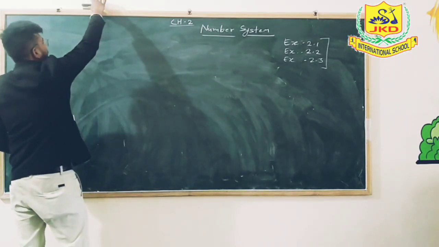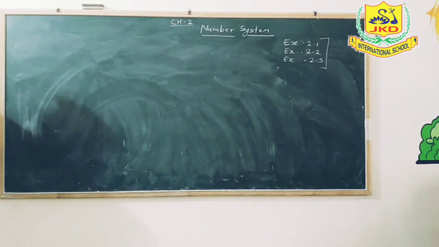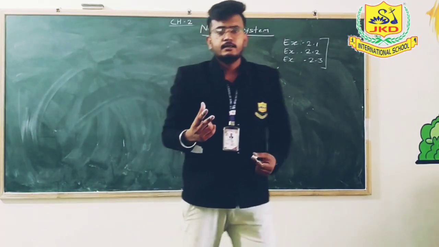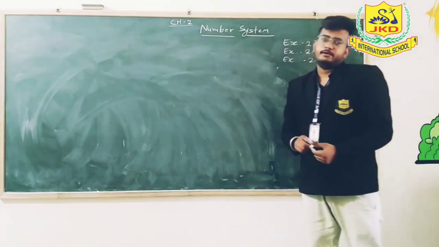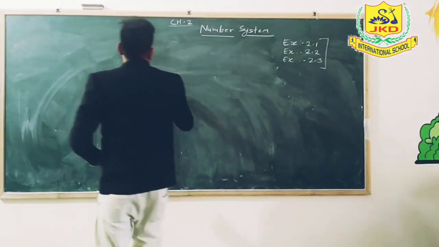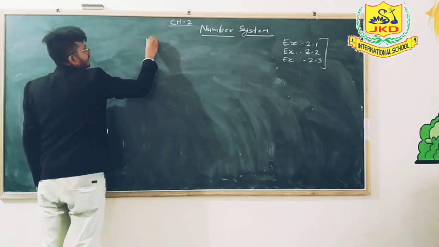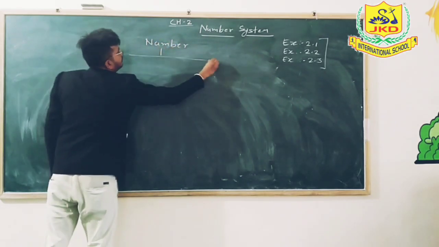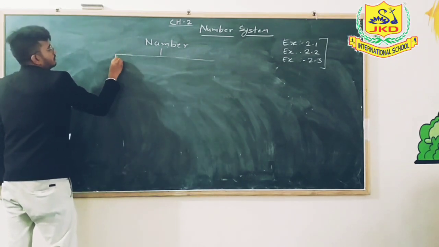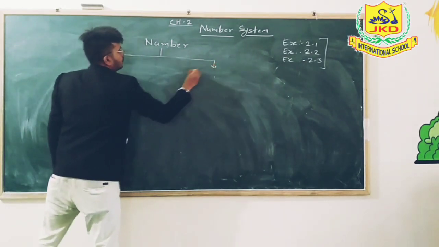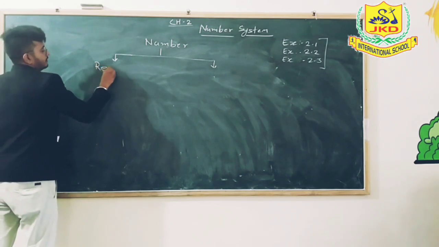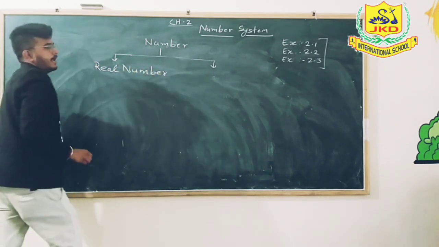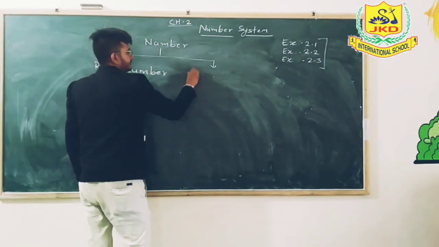Generally, numbers are of two types, if I am classifying them. The first is real number and the second is imaginary number.